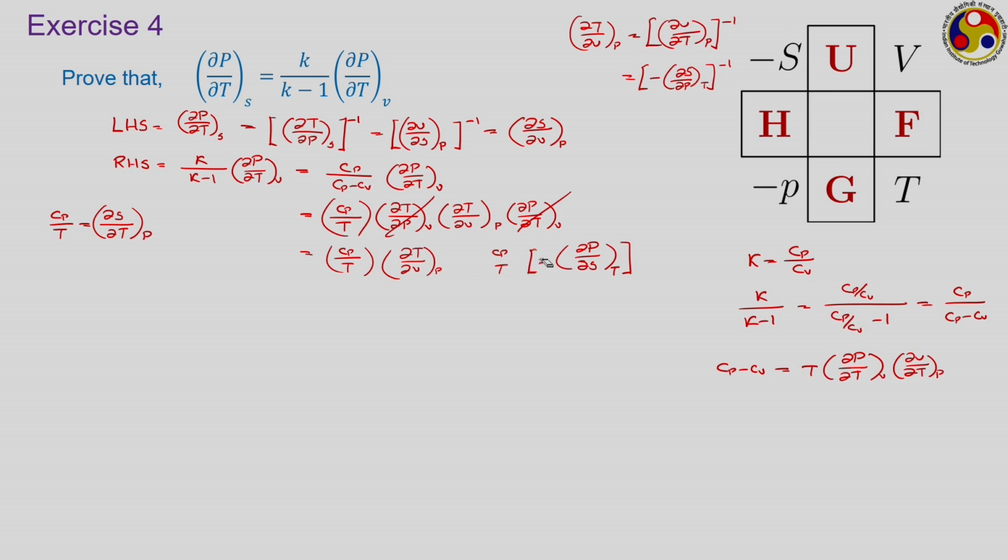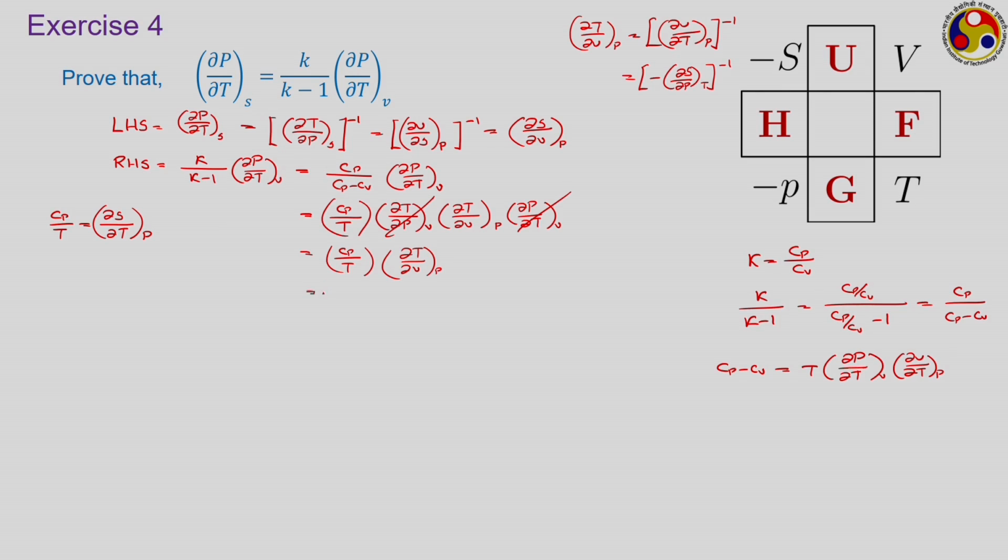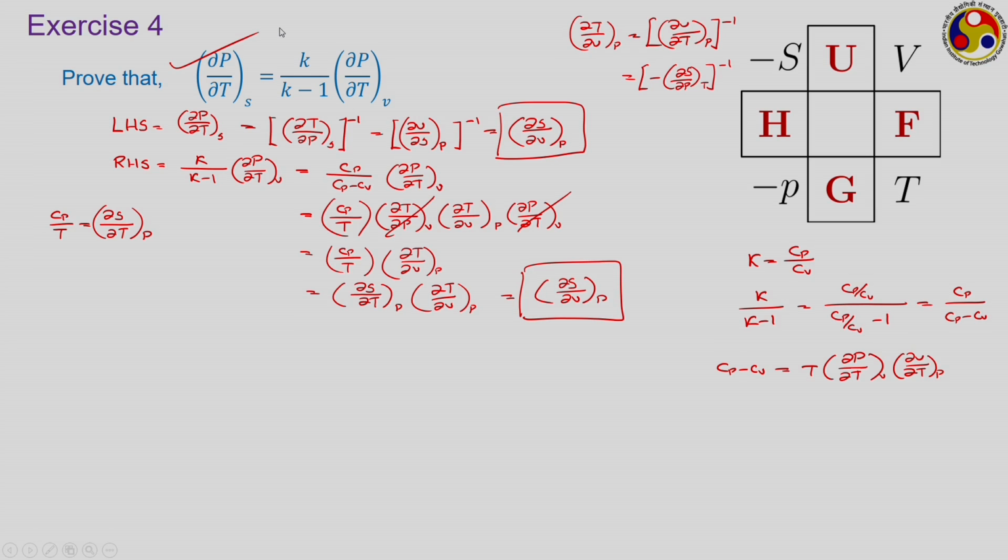So, again these substitutions. There are several ways we can substitute the relations, but some of the substitutions are not required. Here we are directly going to substitute what we have developed, the relation for Cp upon T. So, it is ∂S/∂T at P into ∂T/∂V at P. If we combine them, we have ∂S/∂V at P. So, this is your left hand side, this is your right hand side, and they are equal to each other, which proves our relation.